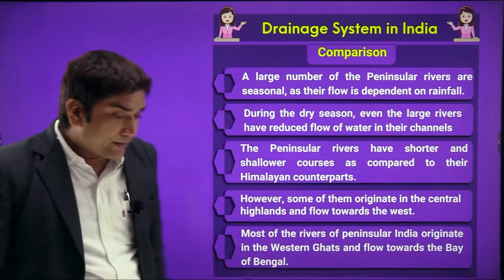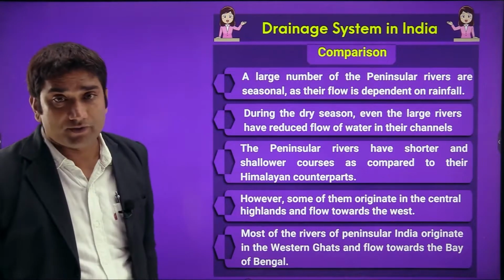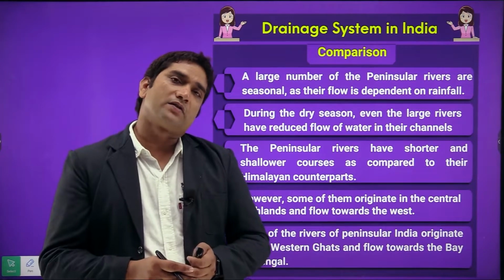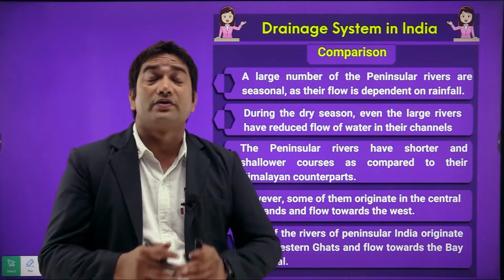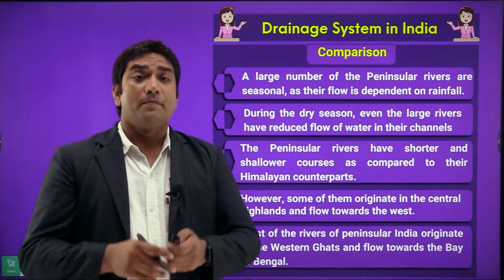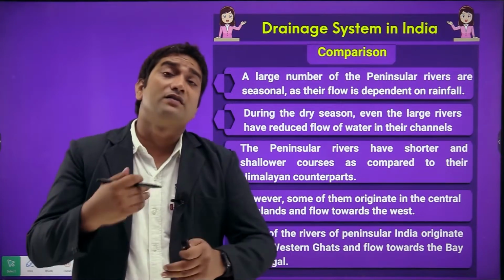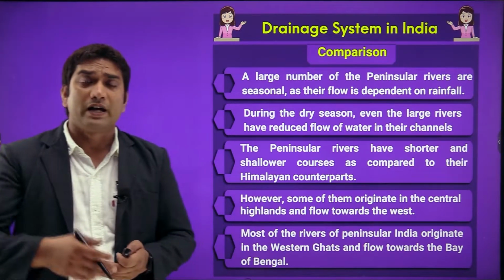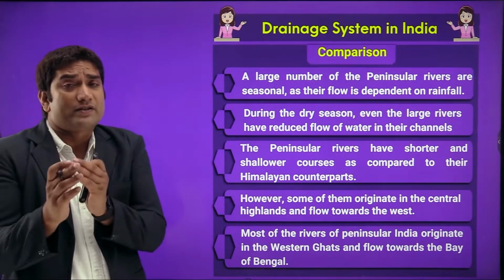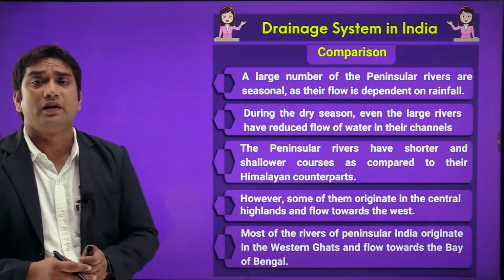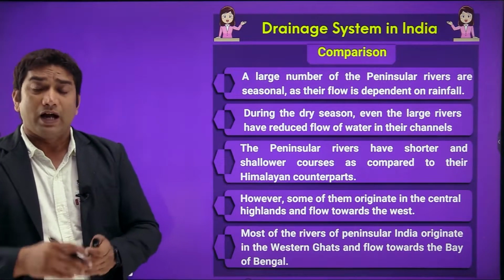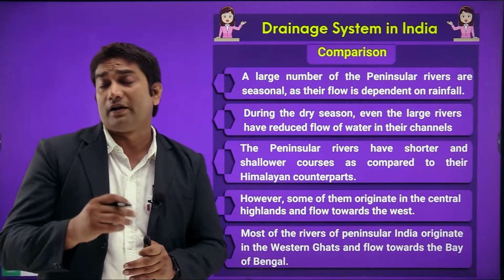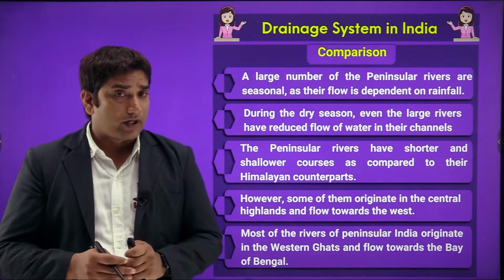Now how can we compare these drainage systems of India? Basically we have to differentiate between Himalayan rivers and peninsular rivers. Now how can we differentiate them? Peninsular rivers are basically seasonal. Seasonal means the main source of water of peninsular rivers is rainfall, or we can say only in the rainy season these peninsular rivers are mainly active. Himalayan rivers have as their main source of water melting ice and glaciers, as well as rainfall, right?